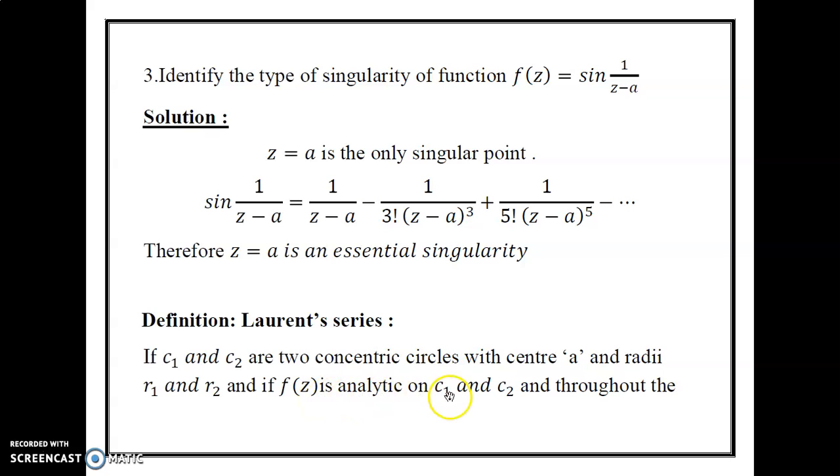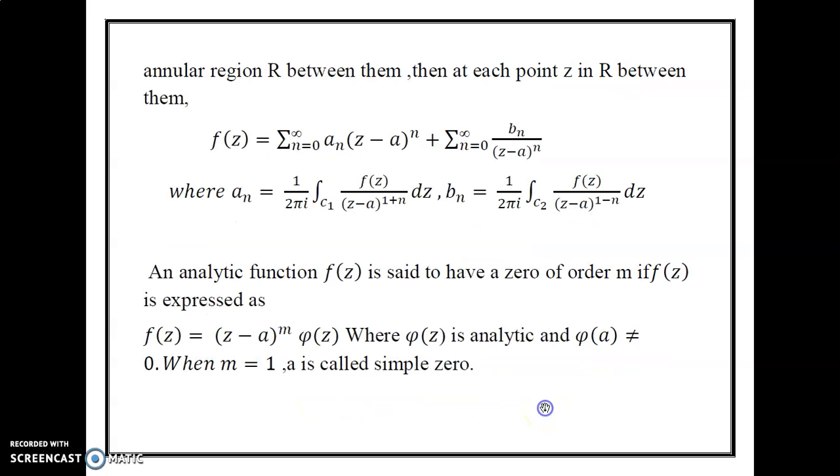If f of z is analytic on the circles C1 and C2 throughout the region R between, then each point z in R, f of z is equal to summation n is equal to 0 to infinity a_n into (z minus a) whole to the power n plus summation n is equal to 0 to infinity b_n divided by (z minus a) whole to the power n, where a_n is equal to 1 by 2 pi i into integral over C1 f of z divided by (z minus a) whole power 1 plus n into dz, b_n is equal to 1 divided by 2 pi i into integral over C2 f of z divided by (z minus a) into 1 power of 1 minus n into dz.